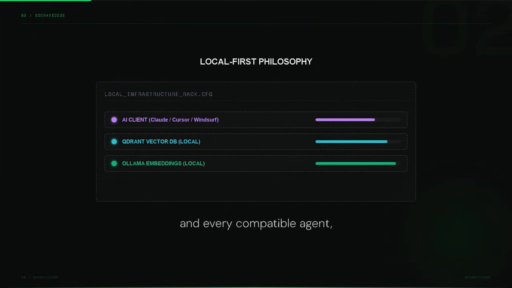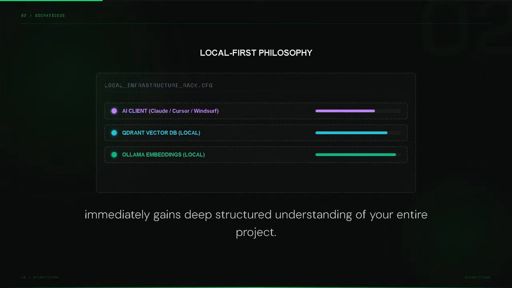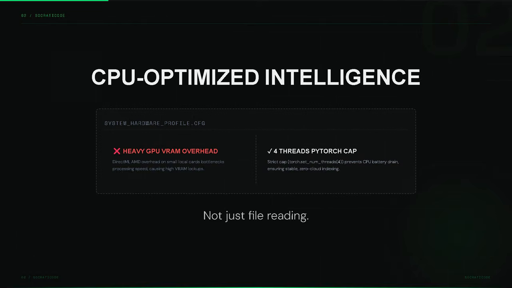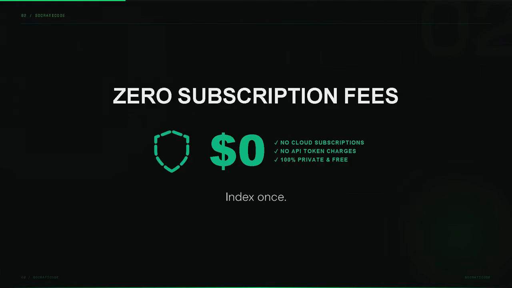One command, and every compatible agent, Claude, Cursor, Gemini CLI, VS Code Copilot, Windsurf, Klein, immediately gains deep structured understanding of your entire project. Not just file reading, semantic search, dependency graphs, impact analysis, context artifacts, including database schemas, open API specs, and infrastructure configs. Index once. Use across every tool you work with. No lock-in, no black box.